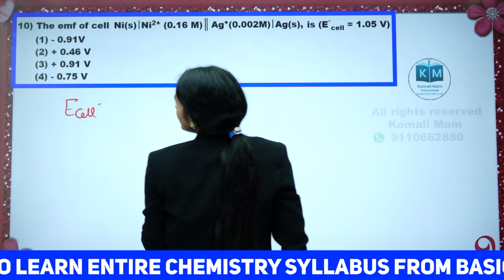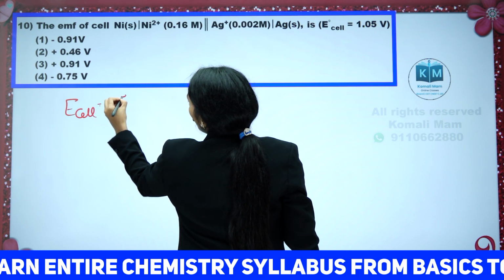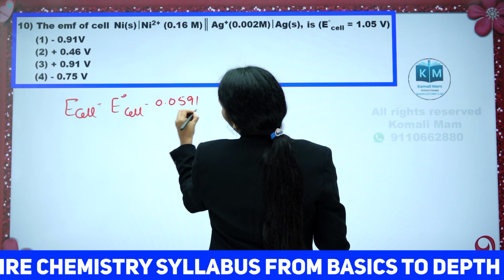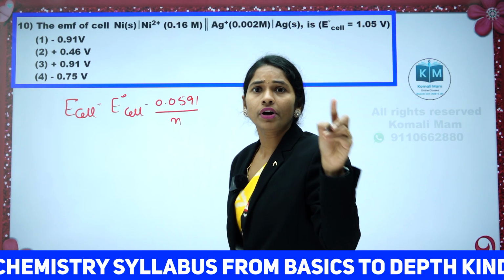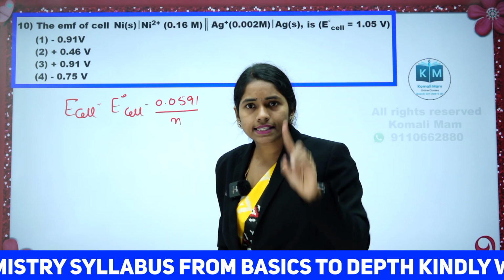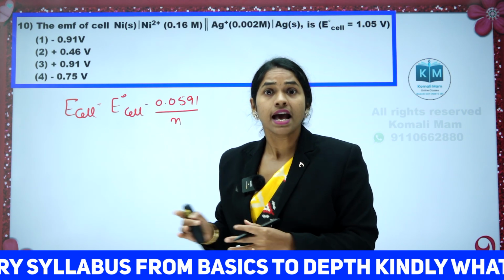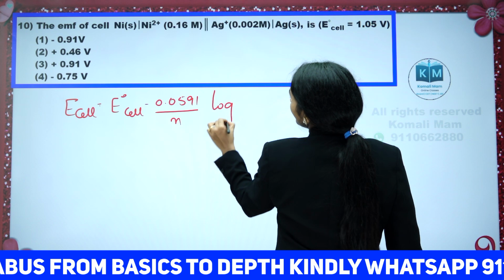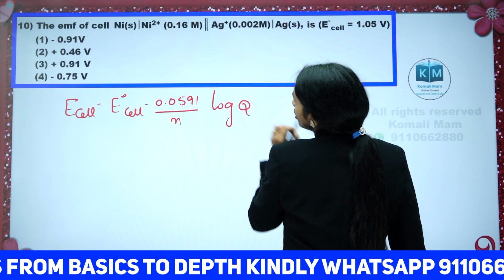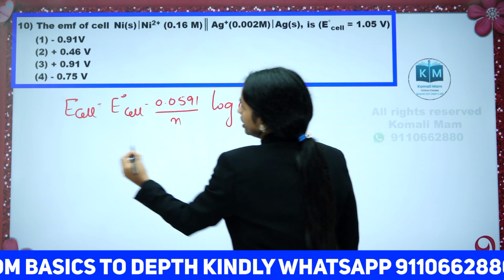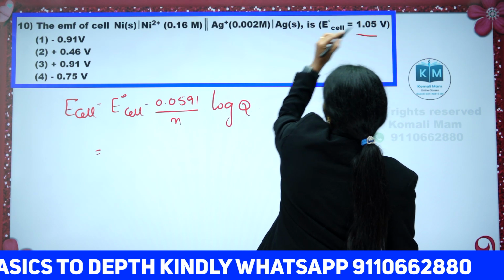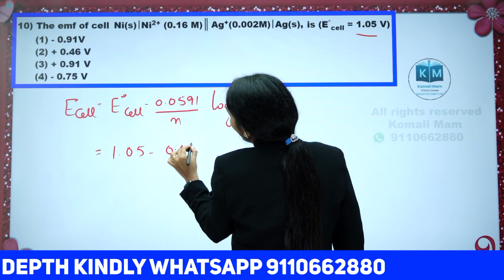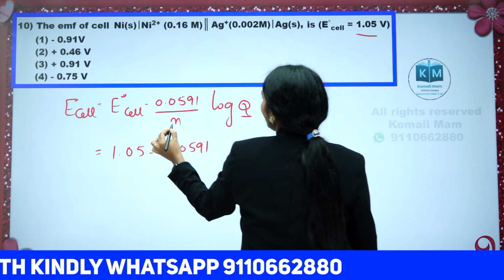Tell me what is the formula to find E cell? E0 cell minus 0.0591 by N. Ma'am, previously you wrote 2.303 RT by NF. Except N, the remaining are all constants. If you substitute their values, we will be getting this formula. Log of Kc or Q, products concentration by reactants concentration. E0 cell is given in the question, 1.05 minus 0.0591. Let us see how to find Q and N.